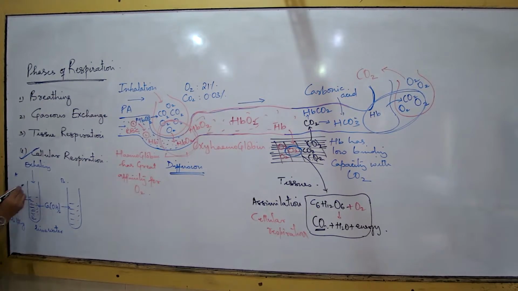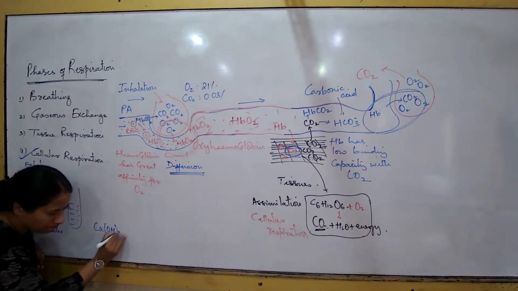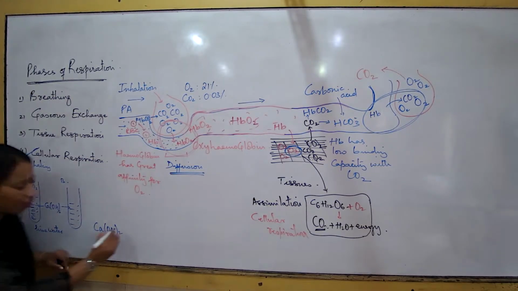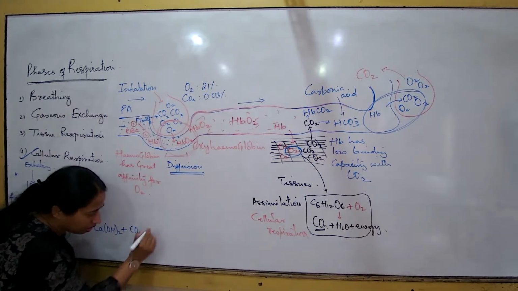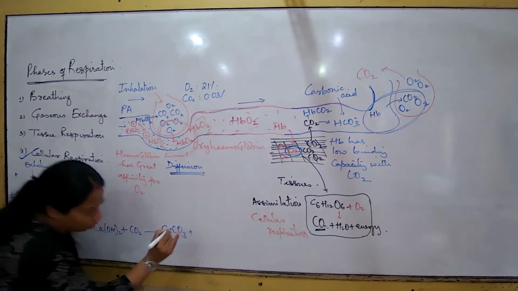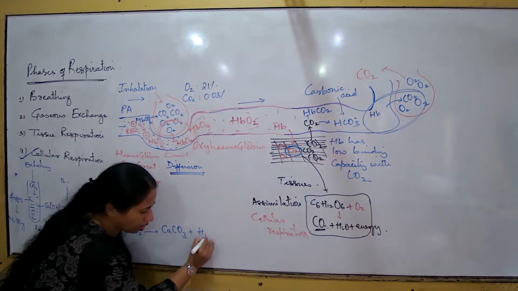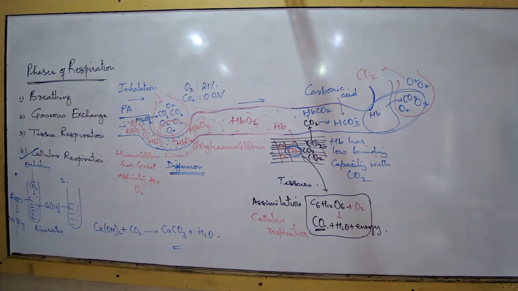क्यों? Because during the process of exhalation, carbon dioxide has entered. And what is the new compound formed? All of you will take a note down there in the activity. The new compound formed is carbon dioxide reacted with lime water, resulting in the formation of calcium carbonate and water. So what is the new compound formed? The new compound formed is calcium carbonate and water.